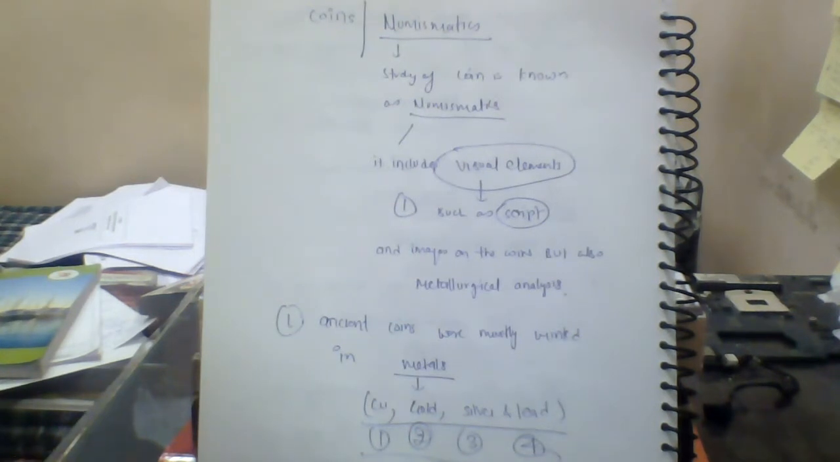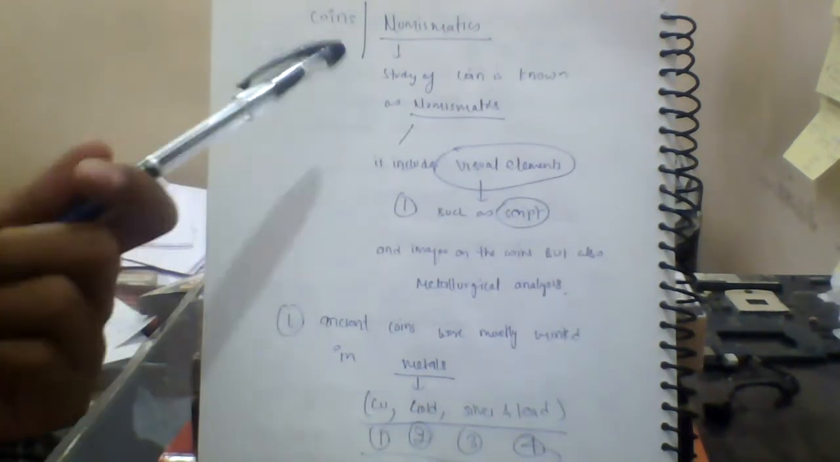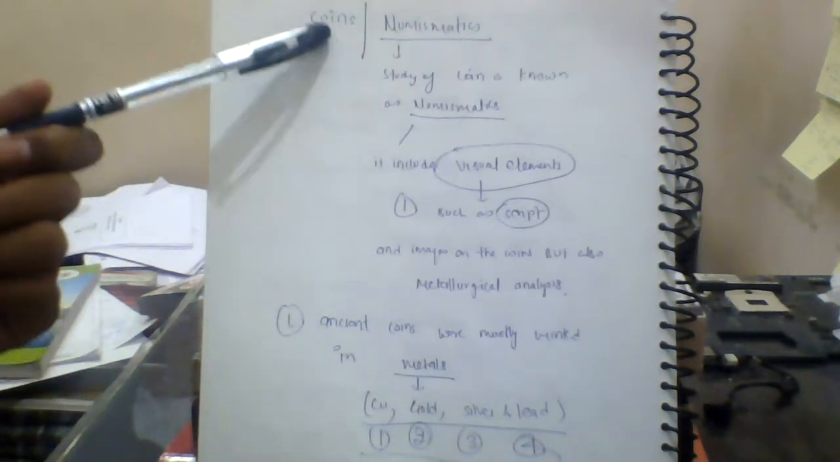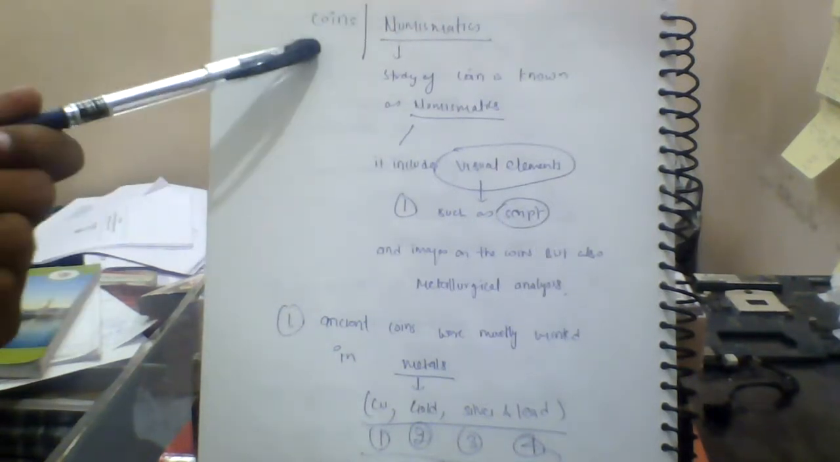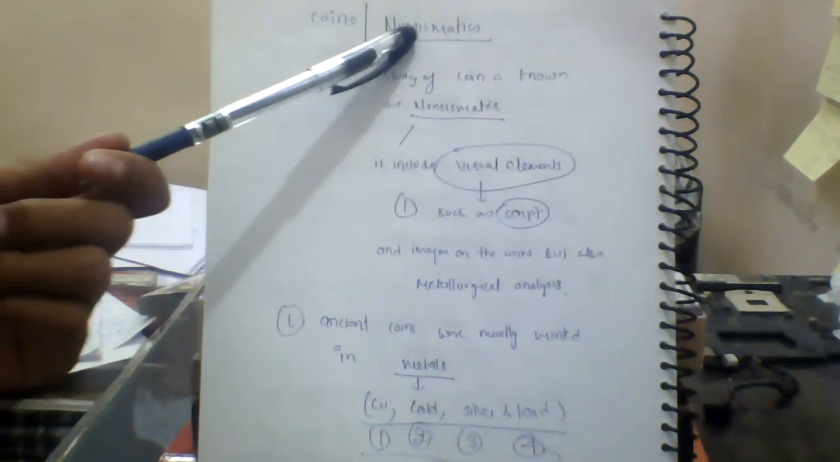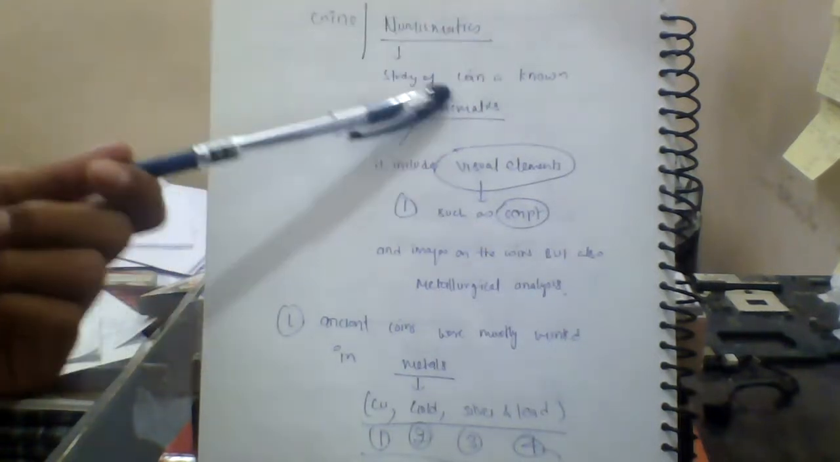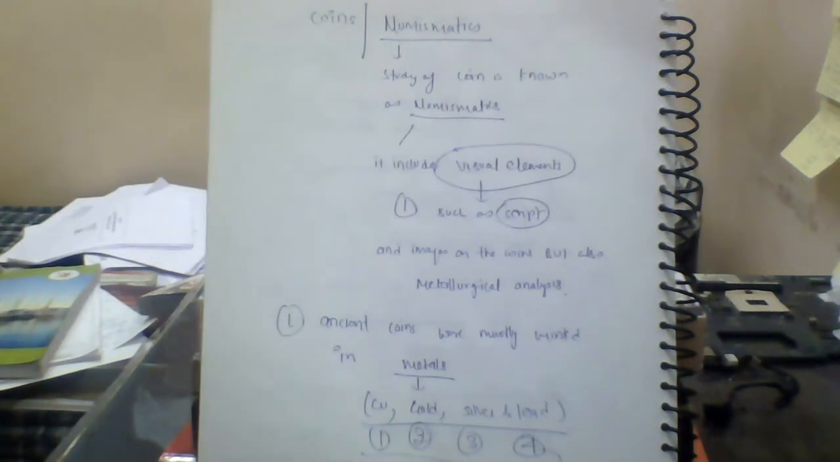Then comes another sub-part of non-literary sources, which is coins. We can also know about the history of our country, India, from coins, because they were also an important source. First and foremost, we have to understand that numismatics is the study of coins. As epigraphy is the study of inscriptions, numismatics is the study of coins. This is also a very important point to remember.